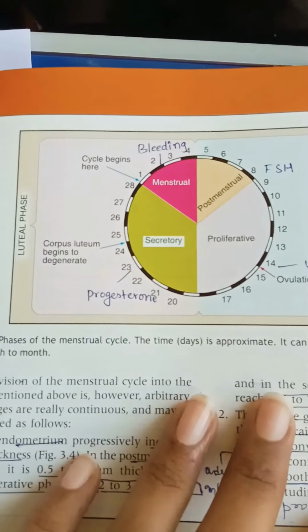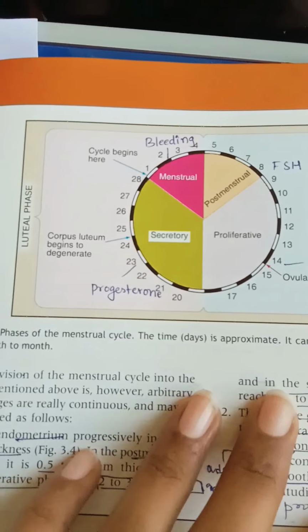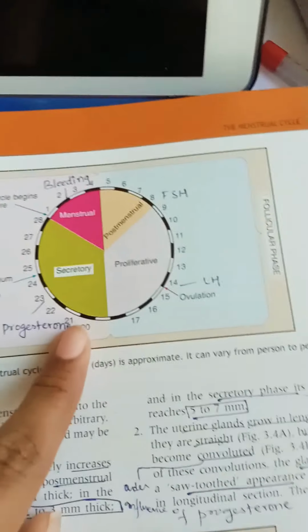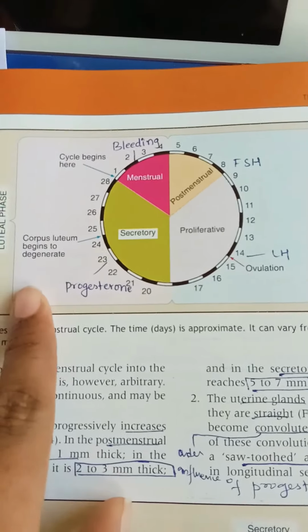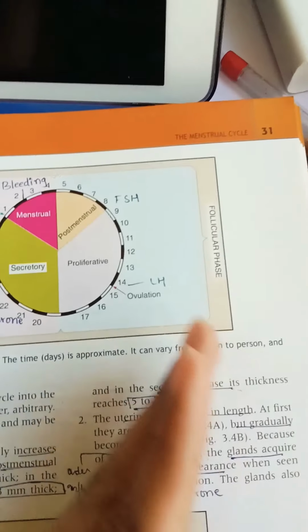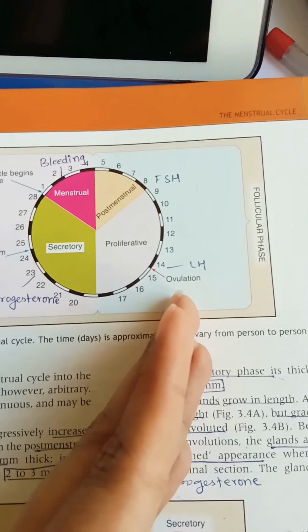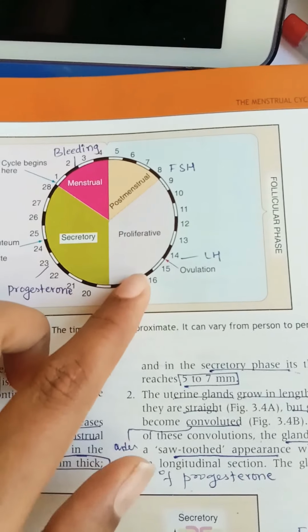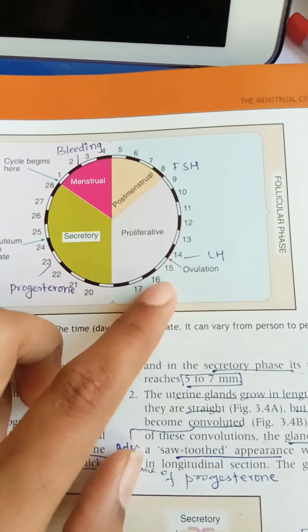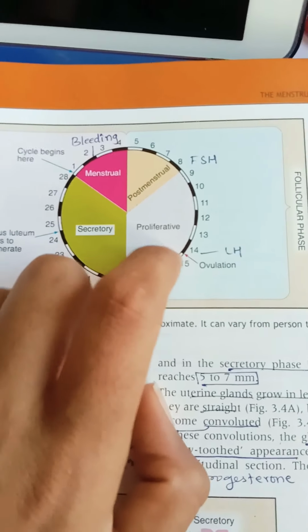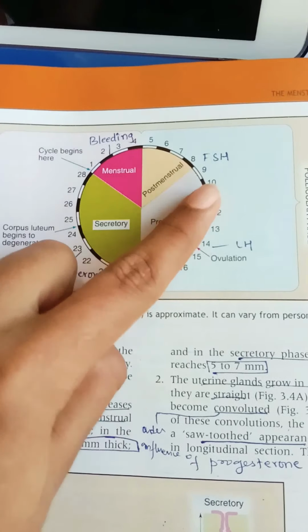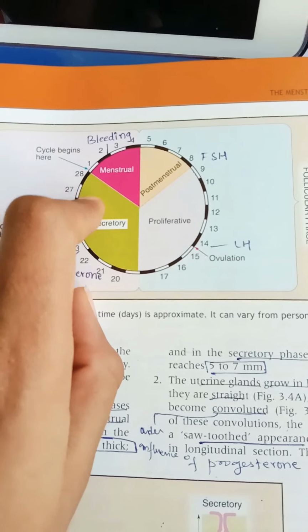So these are the different phases of menstrual cycle. Here you can check luteal phase. So it's a follicular phase. So this side is luteal, this side is follicular. So start with follicular. So we can see the proliferative phase, and on day 14 ovulation takes place. It is under control of LH, and the post-menstrual case is under FSH.